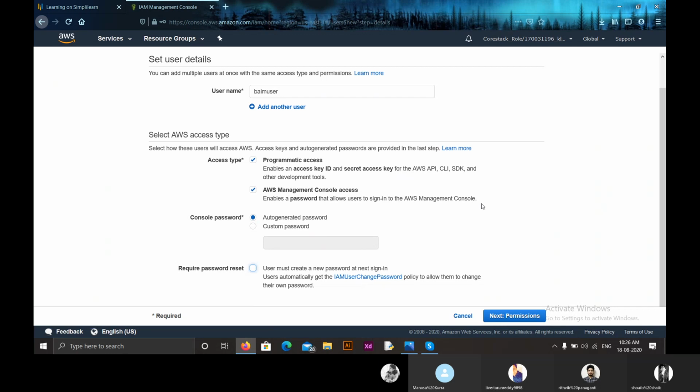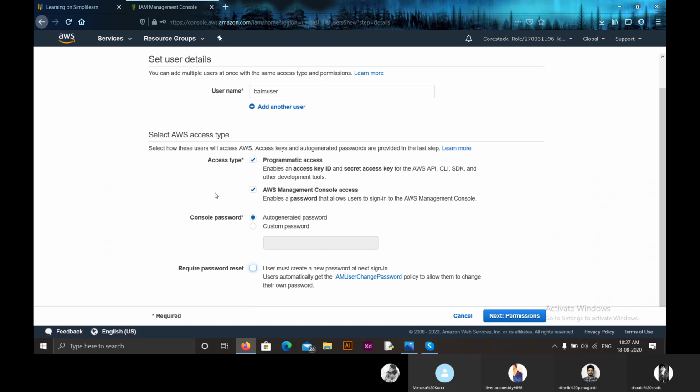So these are the details you have to give. The first one is you have to set a username for your user, and I gave the name as BAIM user. Moving on to the second one, there are two types of access types. One is programmatic access, which enables access key ID and secret access key.